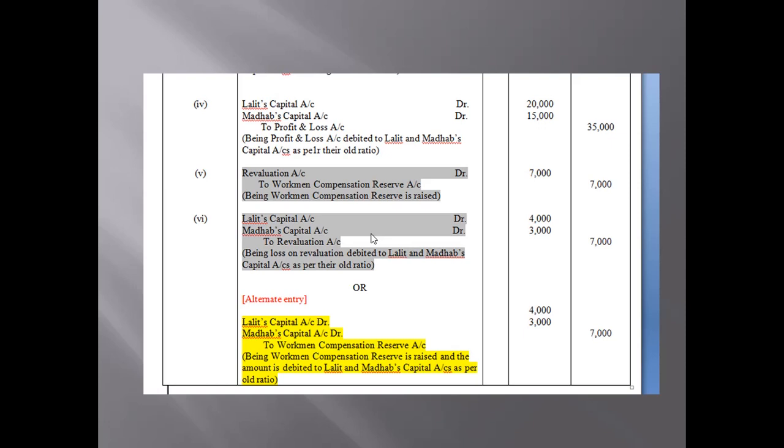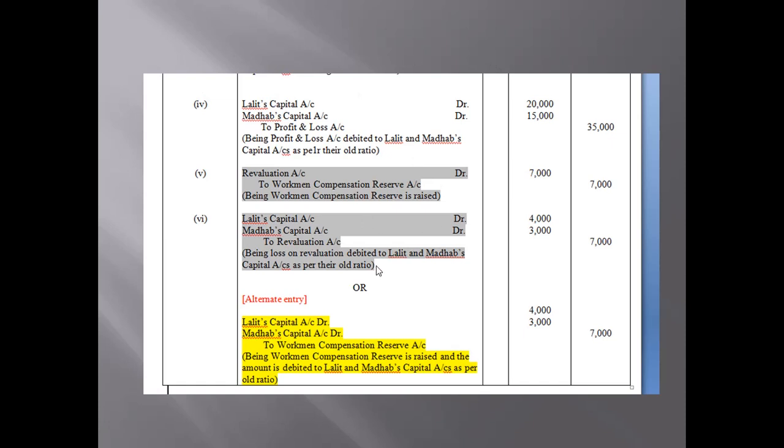Whenever the profit on revaluation is distributed between the old partners, the revaluation account will always be debited and the partners' capital accounts are credited at that point of time, isn't it? Why? Because that is the profit on revaluation. But here in this question we have a loss on revaluation, so whenever there is a loss, the partners' capital accounts will be debited. Remember, the partners' capital accounts are to be debited here, and the revaluation account will be credited because we have passed the journal entry through this process. Okay, you can pass this entry, there is no issue.